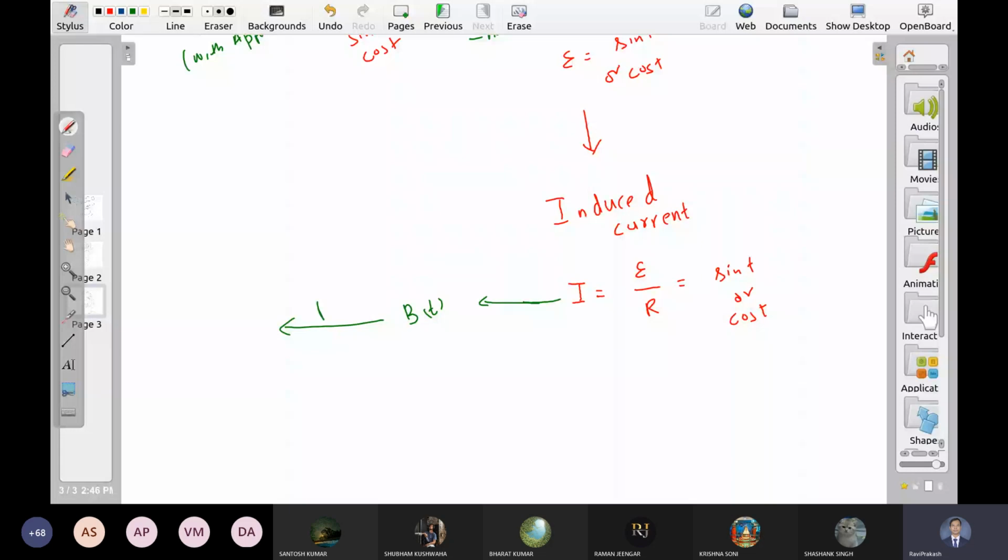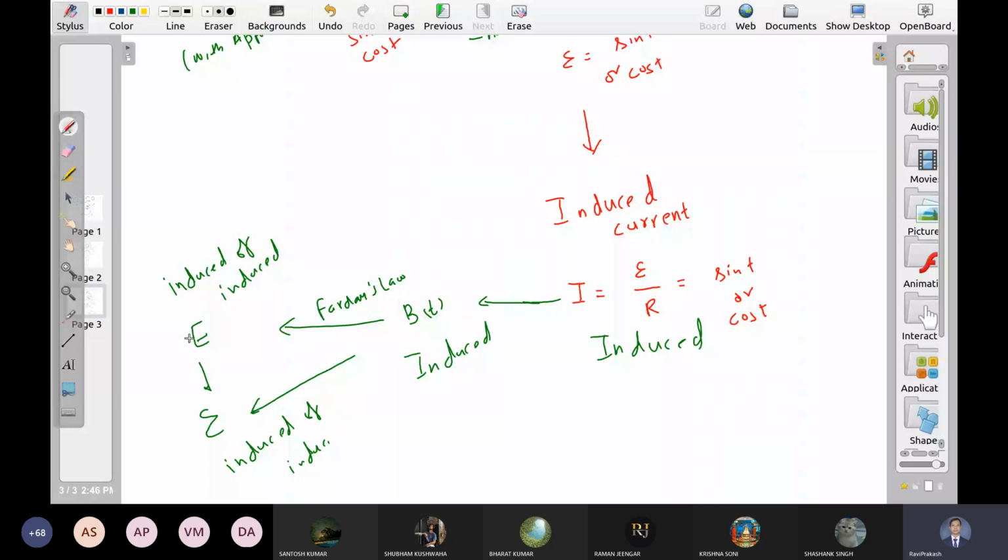This is induced. And what is this? Electric field or EMF. This is further induced. Induced of induced. This is also induced of induced. Right?